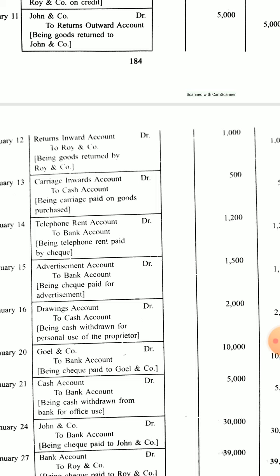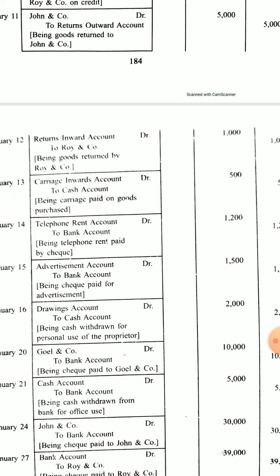But if it is included in other heads, that means in another account it is inserted, telephone rent, like we keep a broader head like office expenses, under which we are doing all the entries, advertisement, telephone, carriage. Then what will happen is that at the end of the year we will not be able to understand how much was spent on telephone, how much was spent on stationery, how much was spent on advertisement. So all these heads are kept separately.